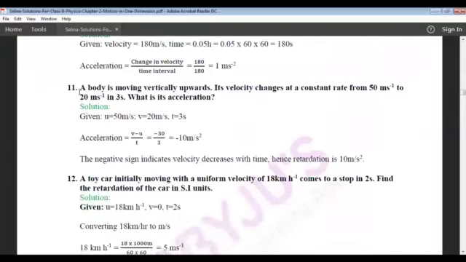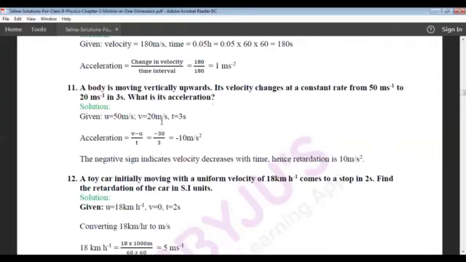Okay, next one, 11th one. A body is moving vertically upwards. Its velocity changes at a constant rate from 50 meter per second to 20 meter per second in 3 seconds. What is its acceleration? Okay, so now in this case, the body is moving vertically upward. So there is a decrease in the velocity with time. So as we have discussed, when a body moves vertically upwards, what happens? There will be a decrease in the velocity with increase in the time.